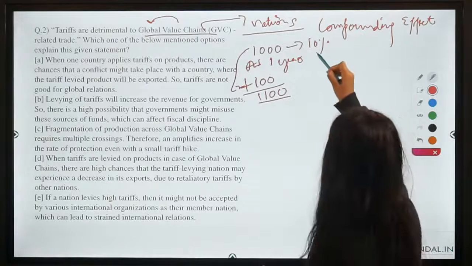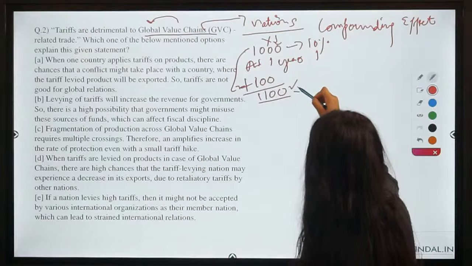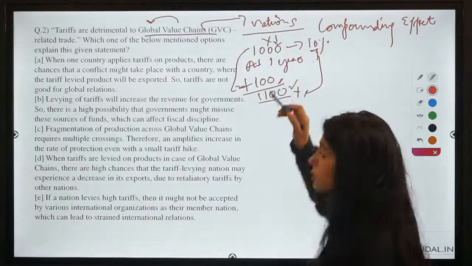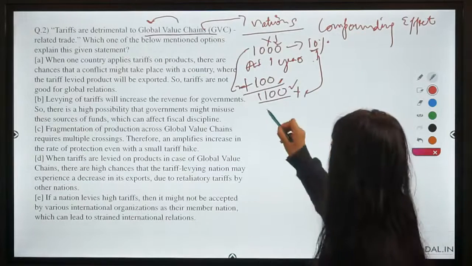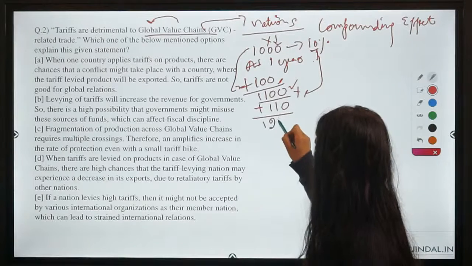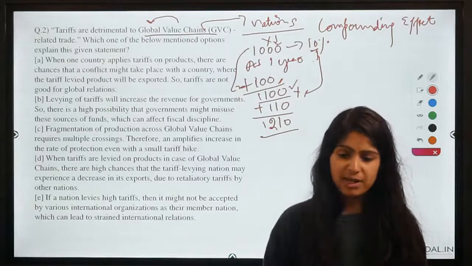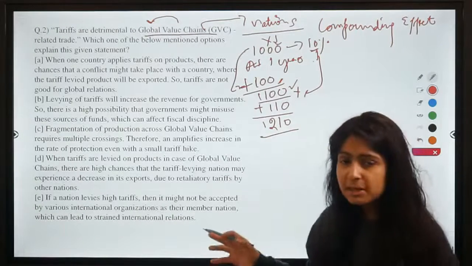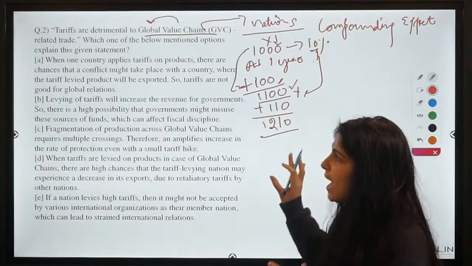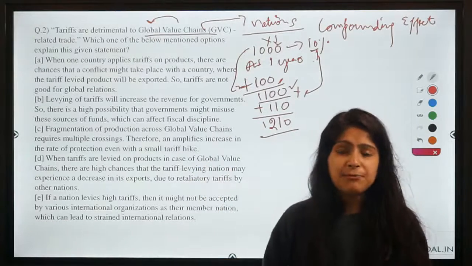You will get this 10% interest not on this amount but on this amount. So you are getting an interest on the interest that you have already received. So now you will get 10% of 1,100, that is 110, and your total deposit would be 1210. So this is known as compounding effect, right? A very simple concept in finance, most of us would be familiar with it. This is the same thing that happens when tariffs are made applicable in different countries.